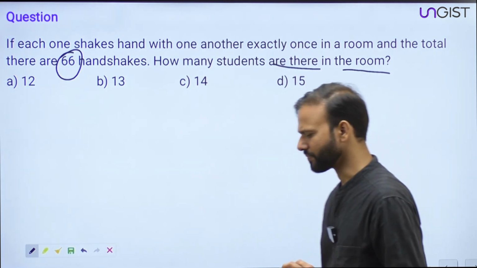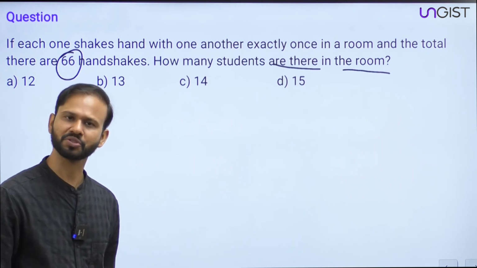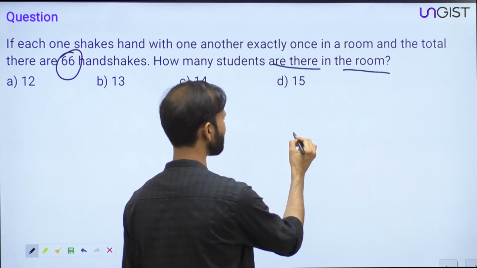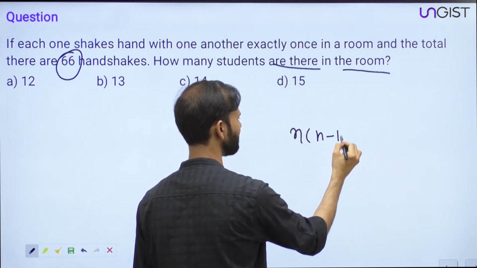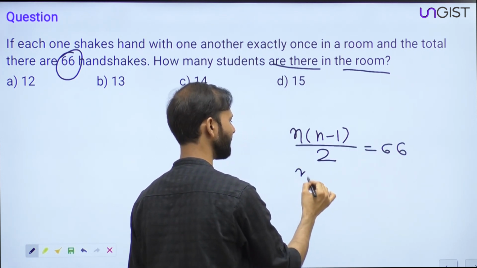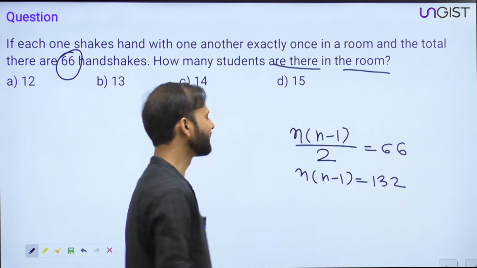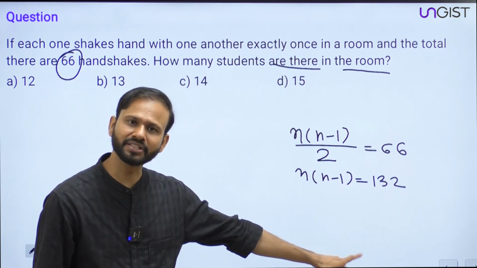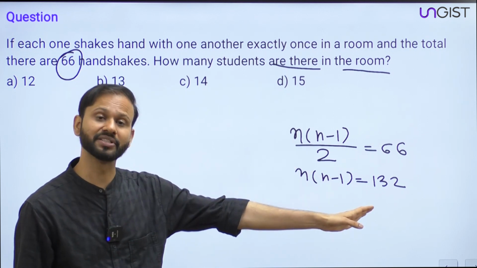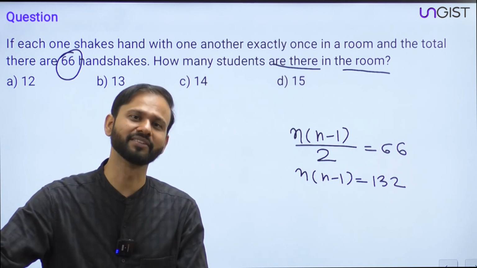All of you, please don't solve this question like the traditional mathematical approach. Please, you will not do this in the exam. I don't want you to do it like this: n into n minus 1 divided by 2 is equal to 66, then n into n minus 1 is equal to 132, and then you make the quadratic equation and solve it. Please, it is better not to display your mathematics knowledge.